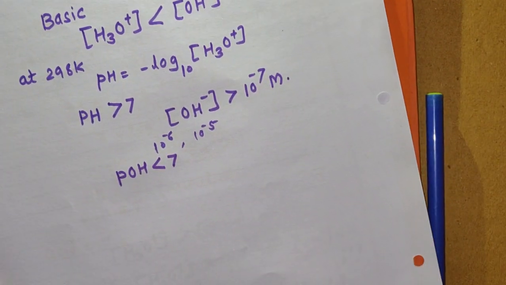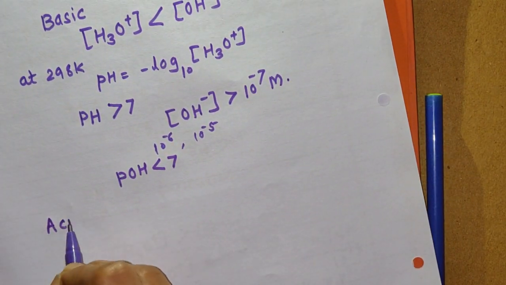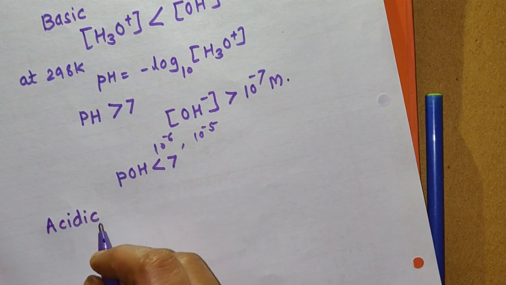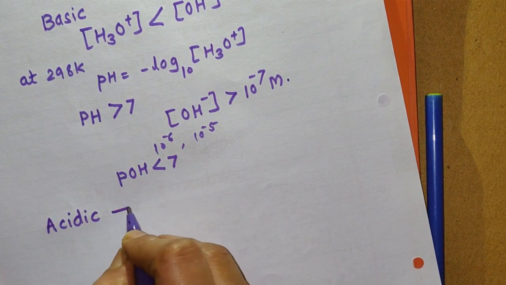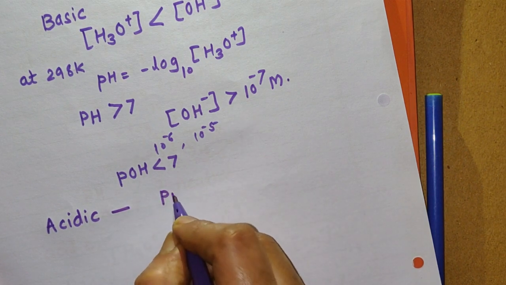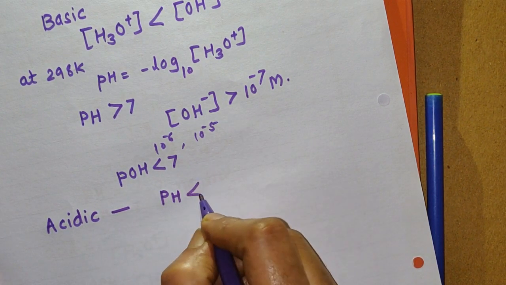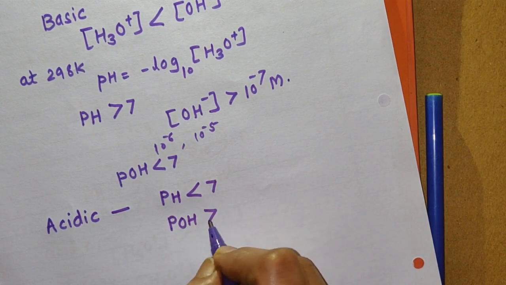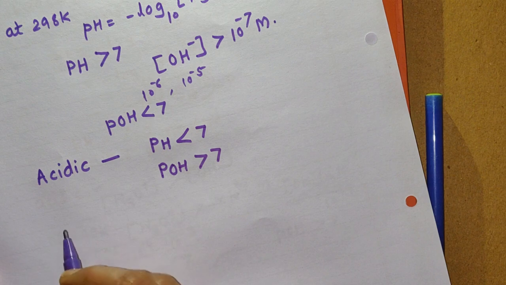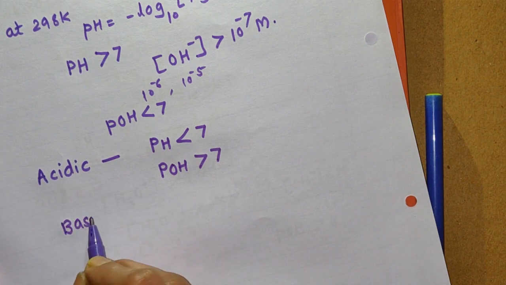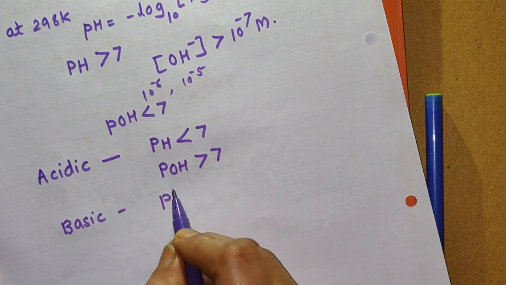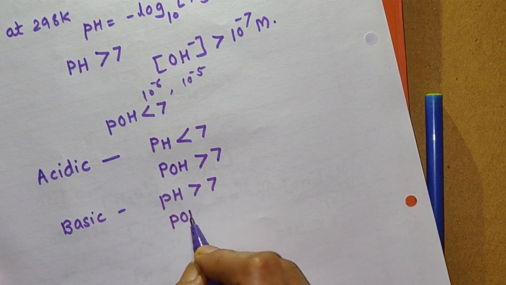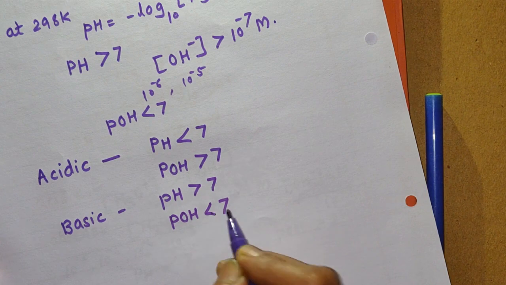Now remember, all this is applicable at room temperature, and so we can say directly that for acidic solution pH of the solution is less than 7 and pOH of the solution is greater than 7. For basic solution, pH of the solution is greater than 7 and pOH of the solution is less than 7.